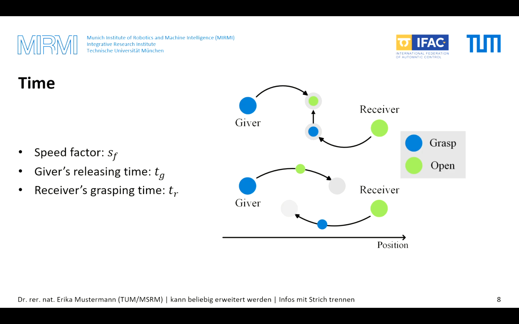In addition, there are three time-related parameters, namely the speed factor, which modifies the speed of the whole trajectory, the giver's releasing time, and the receiver's grasping time. By tuning these time-related parameters and changing the goal of the DMP, we can adjust the time of the physical exchange and the corresponding giver's and receiver's state.